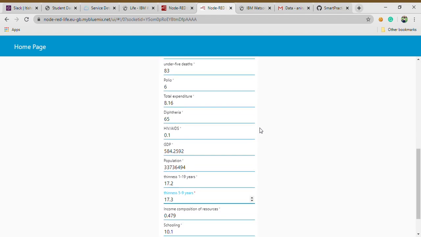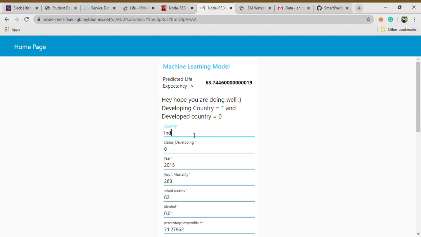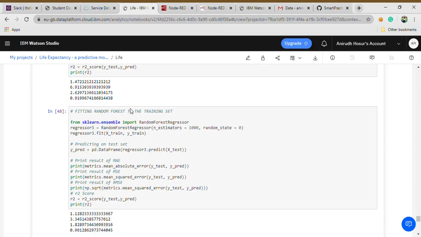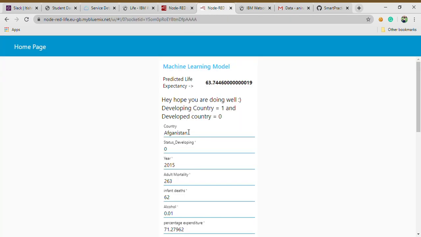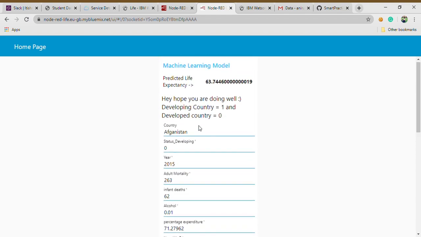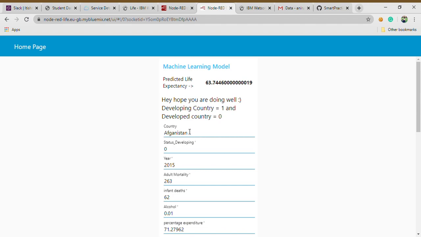Okay, here it's not India actually, it's Afghanistan itself. So the country column. Remember I told you that I had dropped the country column while doing the code. Well, I have, but the project itself is about predicting the life expectancy in that particular country. So the country column deserves to stay here. You can see these stars next to status, developing, year. They are important. They need to be filled. If you don't fill them, you won't get the output. But country doesn't have that.